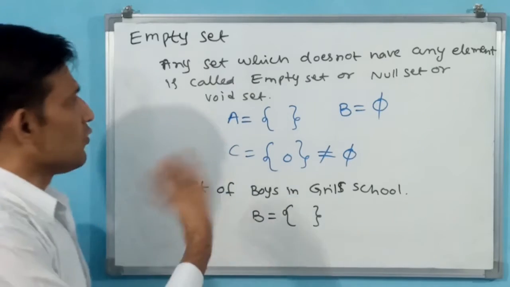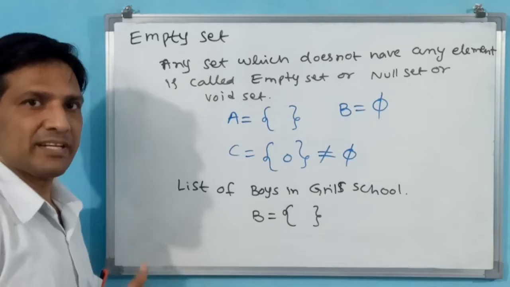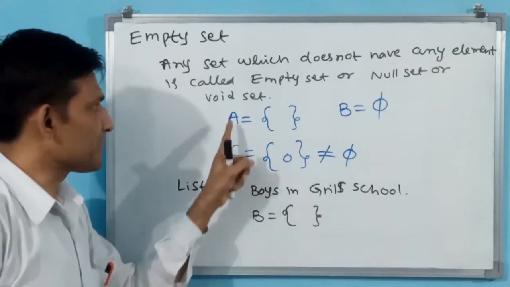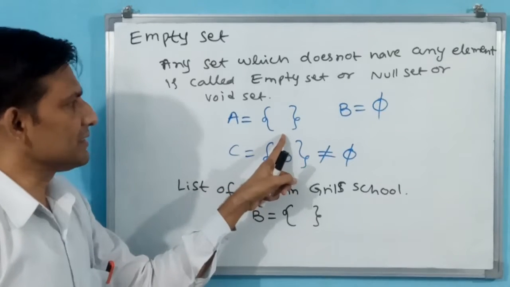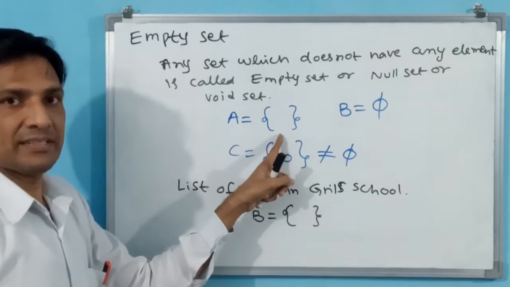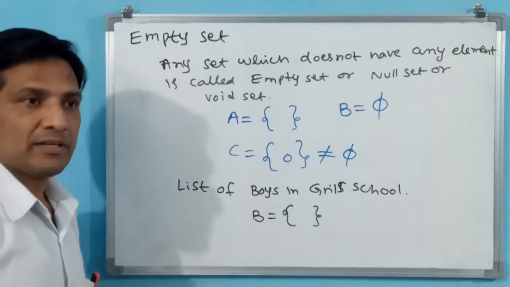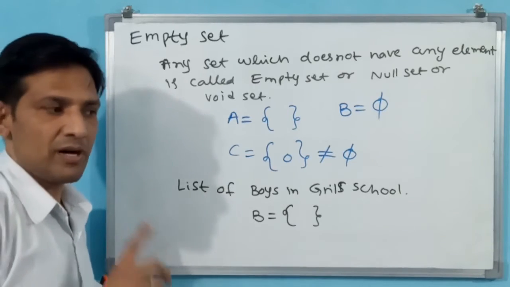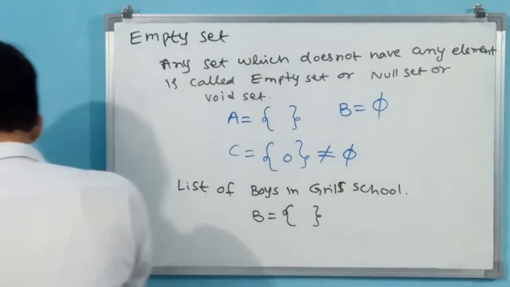Okay, then we go for number of elements in a set. How to represent the number of elements in a set. This is a representation. Empty set I have explained to you. Representation of an empty set is like this: open braces, simple braces without anything, or phi. Then we go for the number of elements in a set. How to represent that also. After that only, finite and infinite sets are going to be understood.